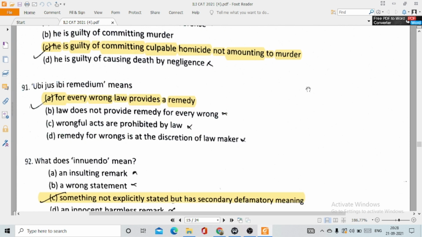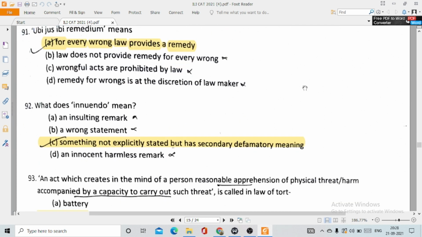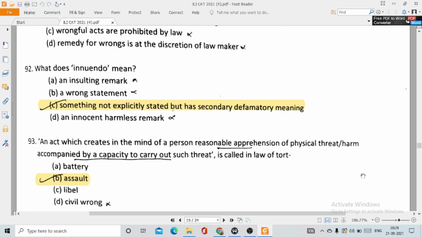Then question number 91. Ubi jus ibi remedium means option number A, for every wrong law provides a remedy. 92. What does innuendo mean? It means option number C, something not explicitly stated but has secondary defamatory meaning. 93. An act which creates in the mind of a person reasonable apprehension of physical threat, harm accompanied by a capacity to carry out such threat is called in law of tort as option number B. It is known as assault.